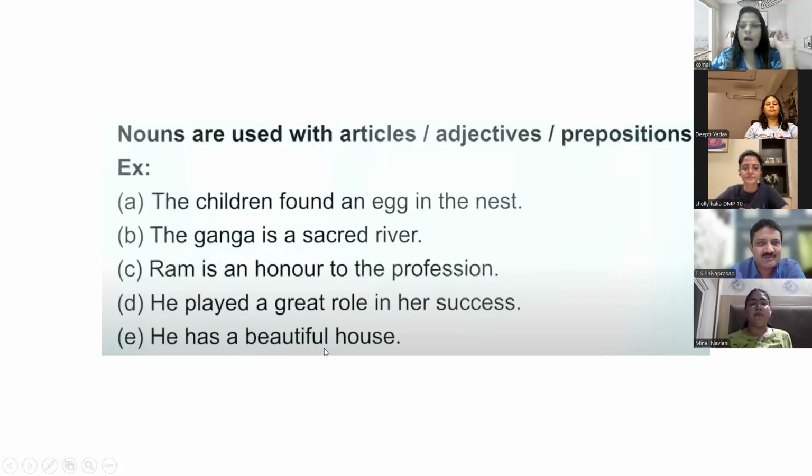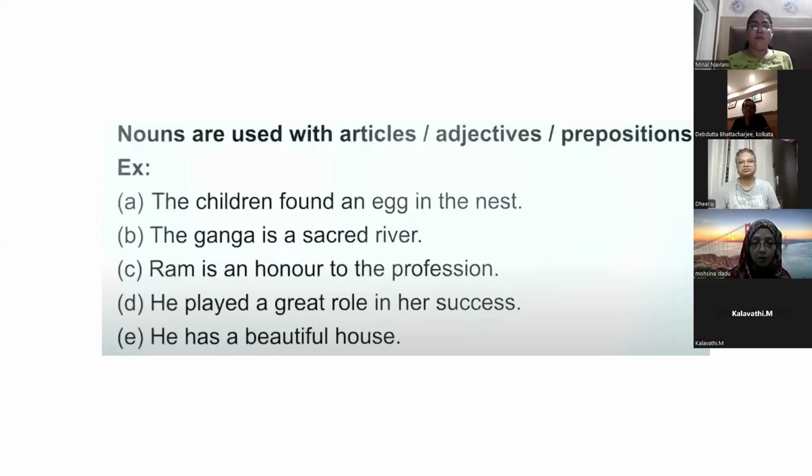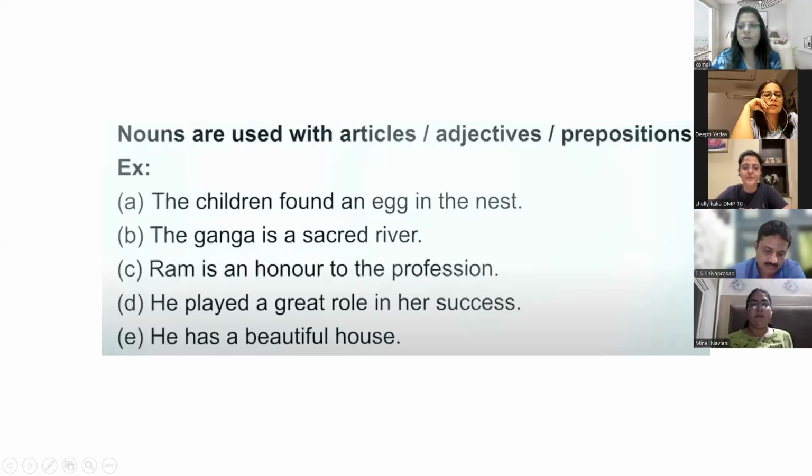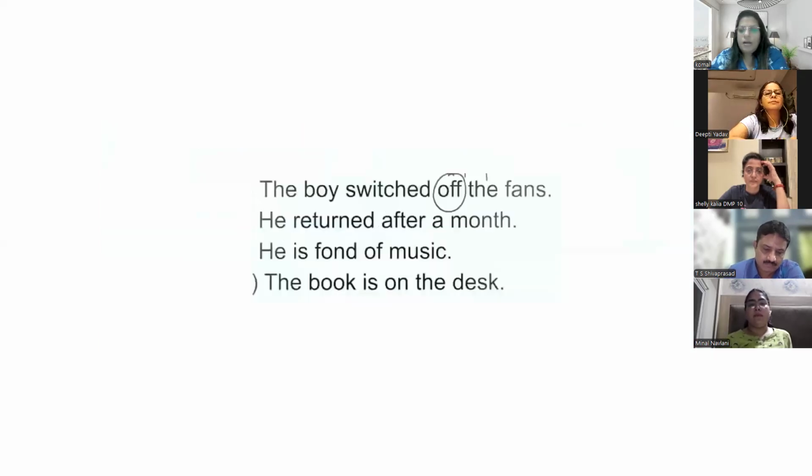He has a beautiful house. Dipti, what is the noun? House. Why not beautiful? After an article, if two words are there, the first word is an adjective. So beautiful is an adjective. I'm asking only about the noun. The noun is house.